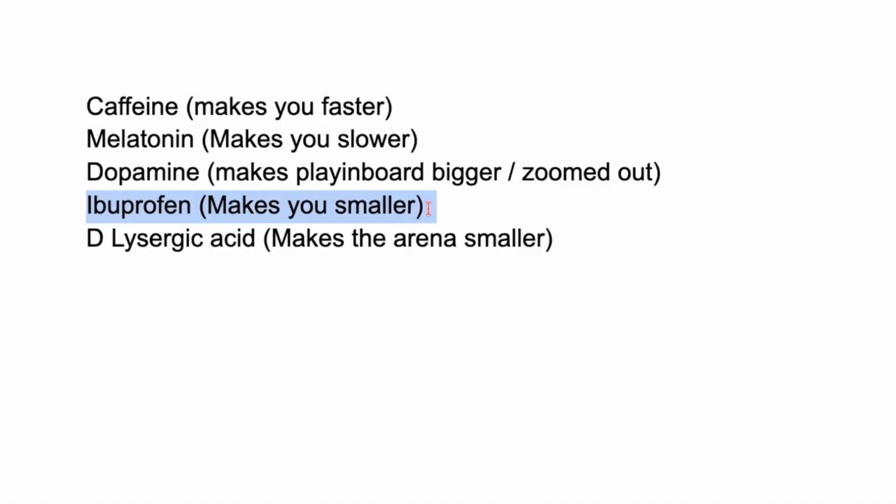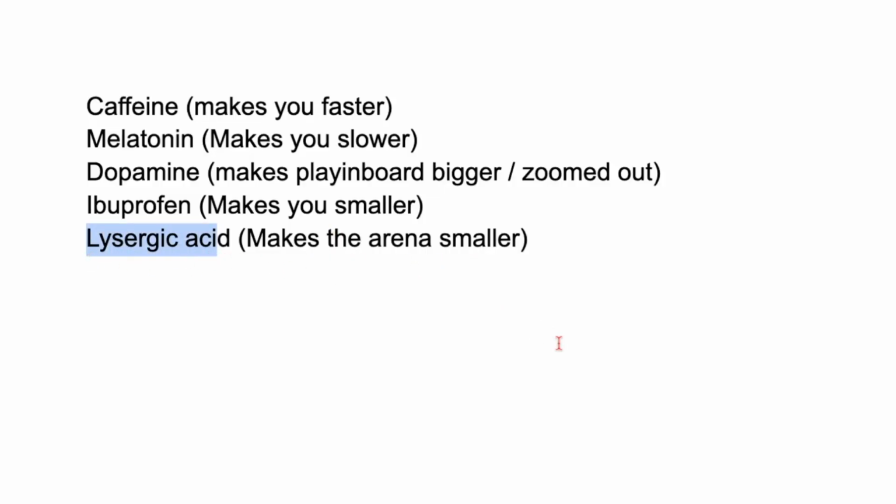Ibuprofen makes you smaller. Yeah, ibuprofen, as you know, is a painkiller that also stops inflammation, and inflammation is big. If you stop inflammation, you get smaller. Right? And we have lysergic acid. You might have heard of it. You can probably guess what it is. I'm not gonna say what it is, but it is missing one letter, because one part of the molecule is missing in this case. This is the version that our teacher wanted us to learn, but obviously there's a more famous version than this for this specific molecule, and it makes the arena smaller, like more zoomed in.